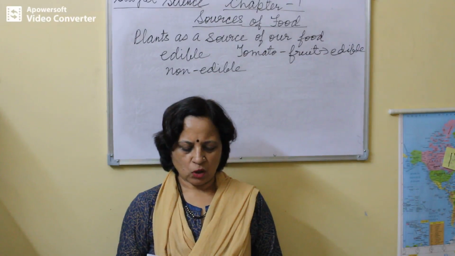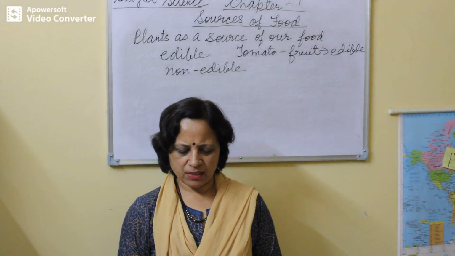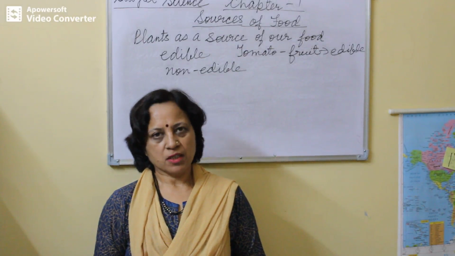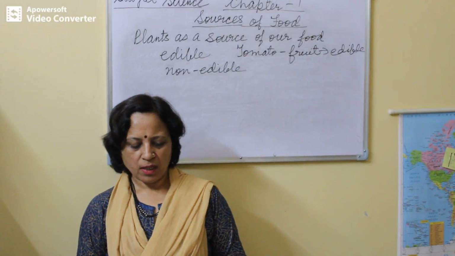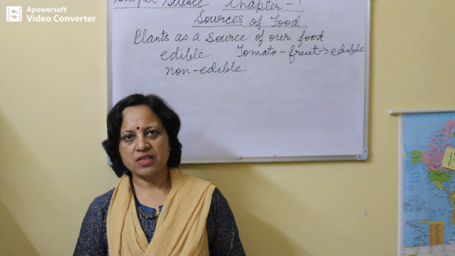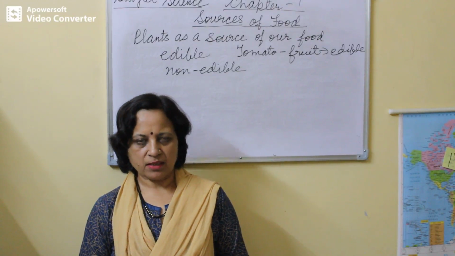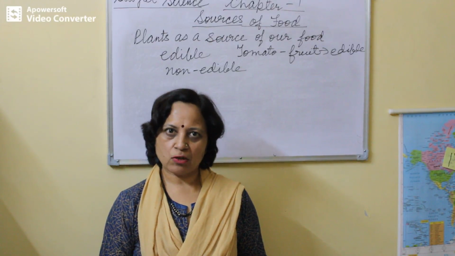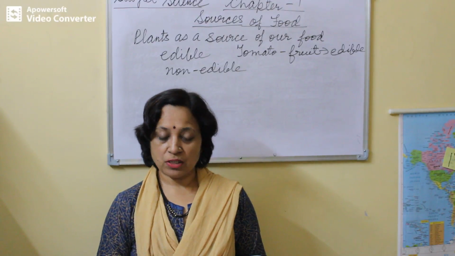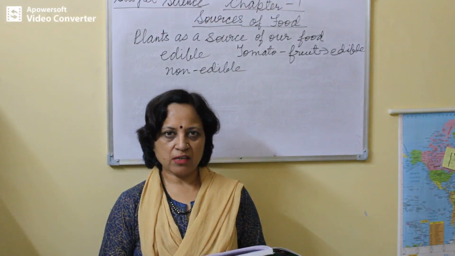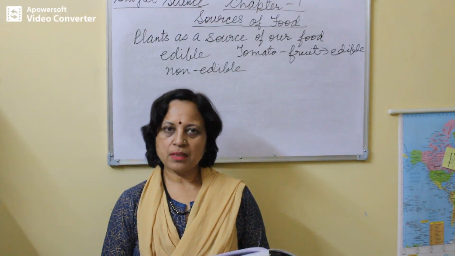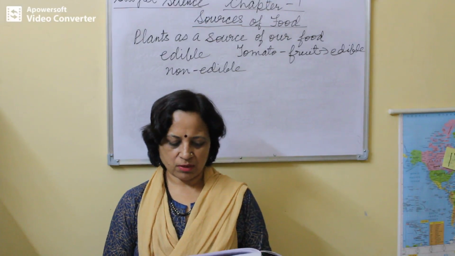Activity 5. Observe tomato plant, banana tree and brinjal and write down their edible and non-edible parts in the following. This you have to do in your book. Okay? In tomato plant, fruit is edible. Root, stems and leaves are not edible. In banana, fruit is edible. Stem is also edible. Root and leaves are not edible. In brinjal plant, fruit is edible; root, stem and leaves are not edible.